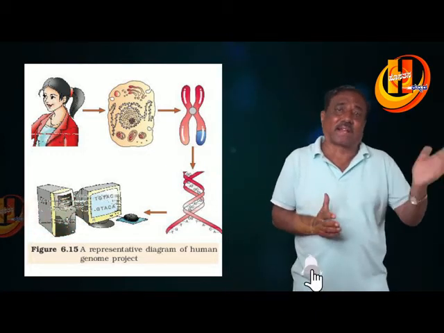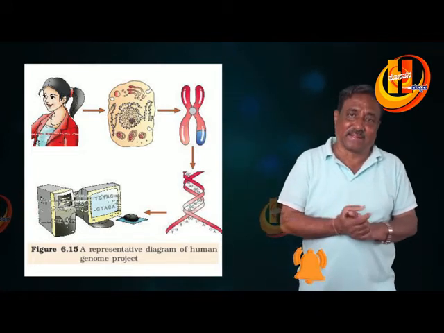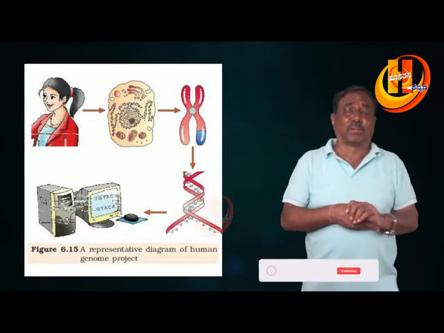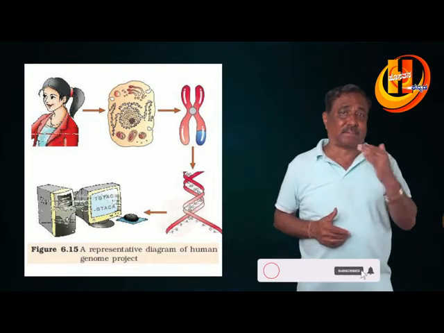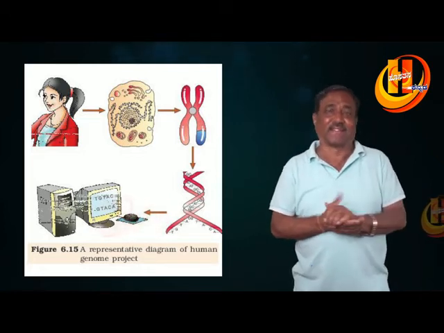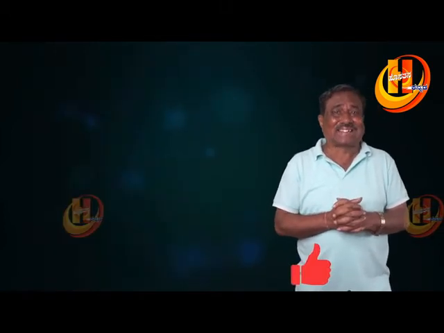So in these organisms the genes were already sequenced.